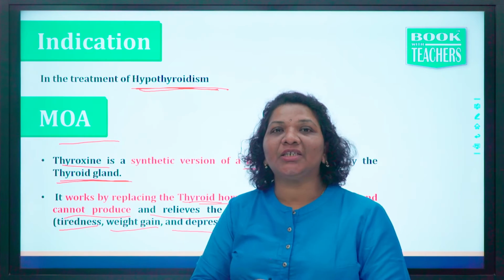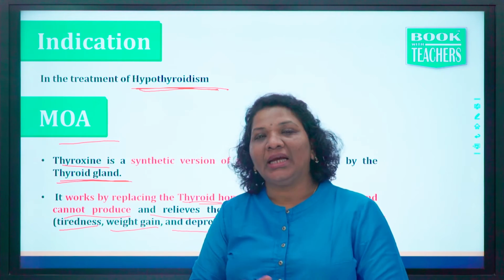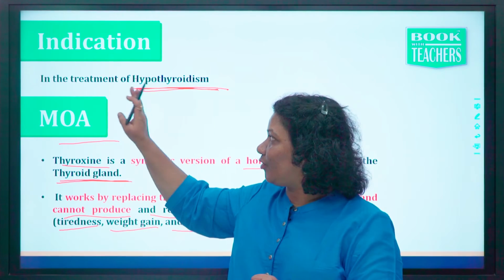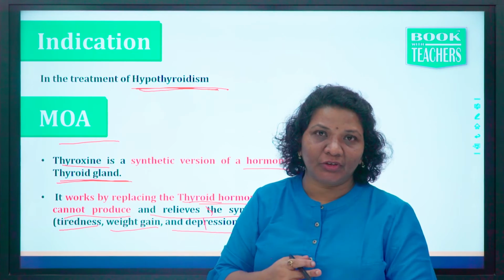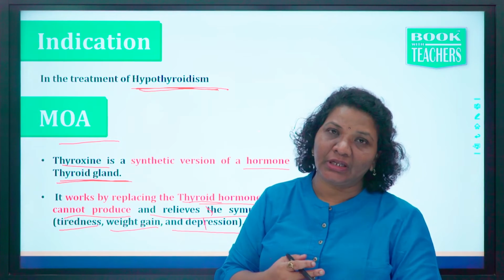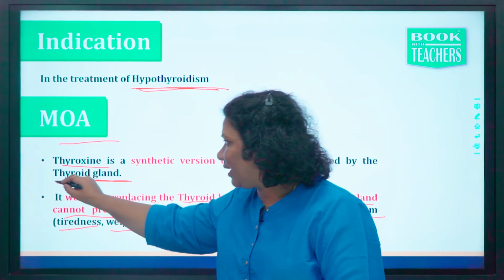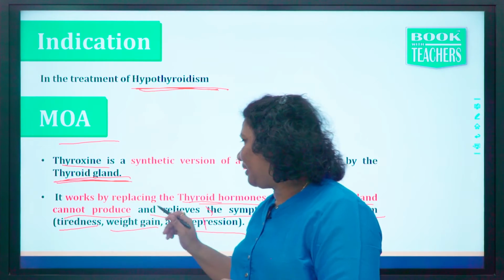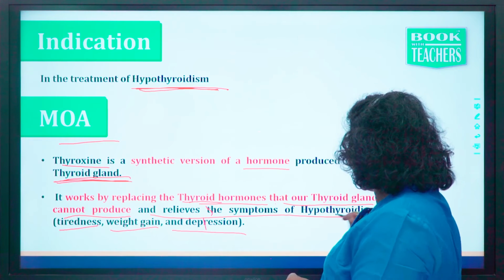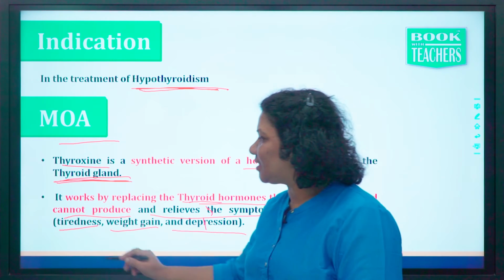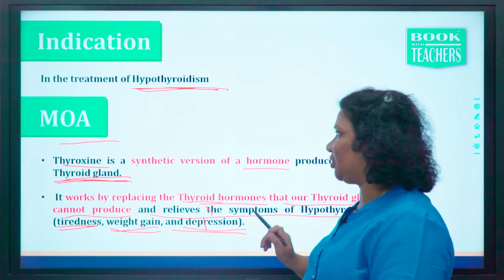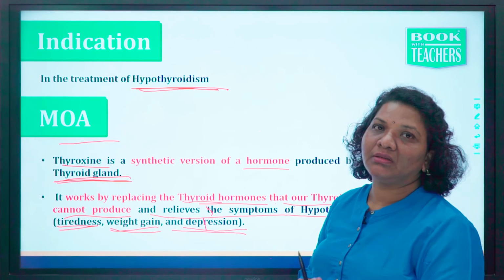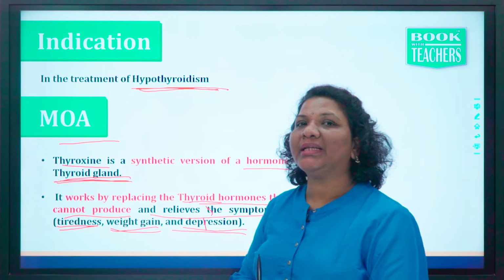That condition is called hypothyroidism, and for the treatment of hypothyroidism, the thyroxine medicine is given. It acts on the thyroid gland and relieves the symptoms of hypothyroidism. So what are the symptoms? Tiredness, weight gain and depression. These symptoms are relieved by thyroxine.